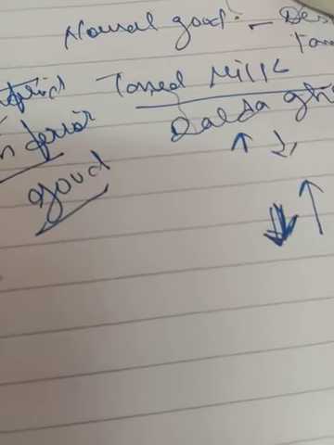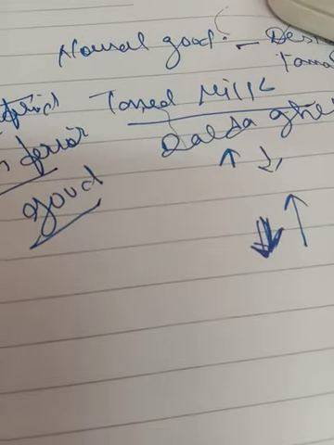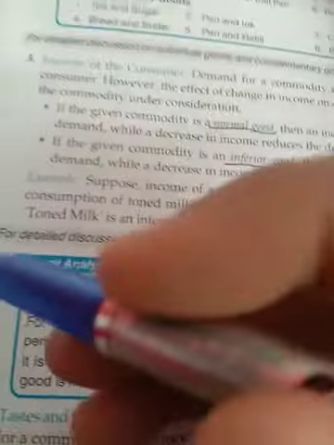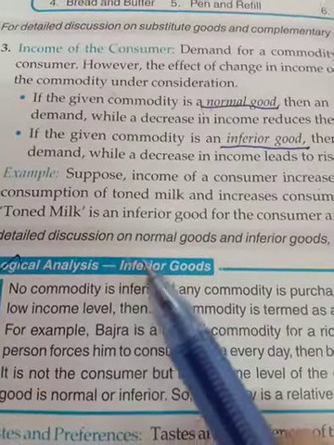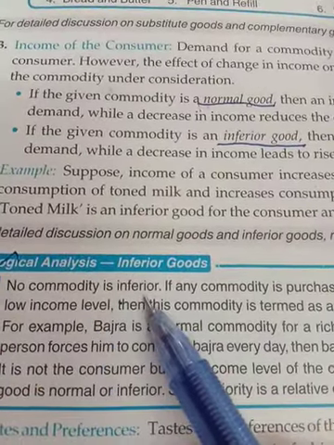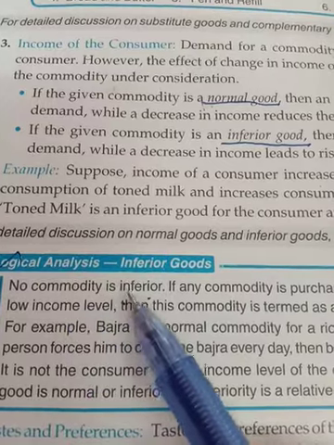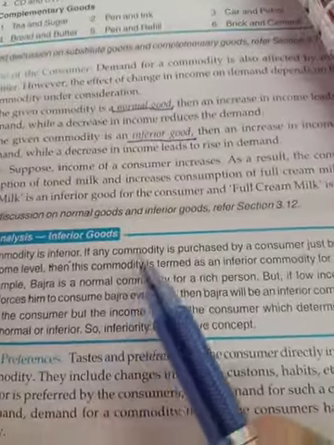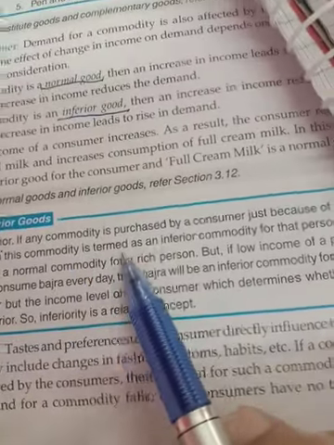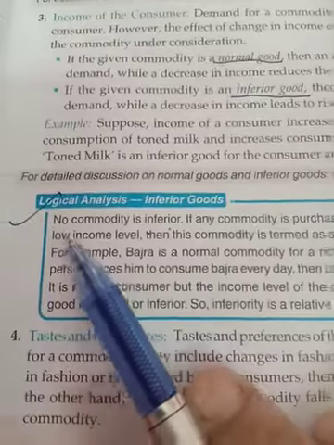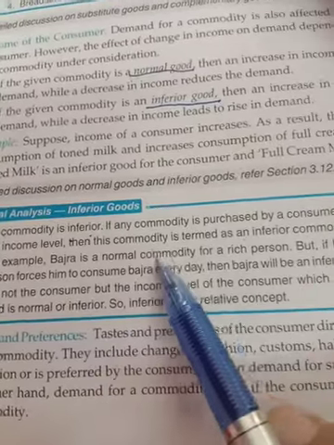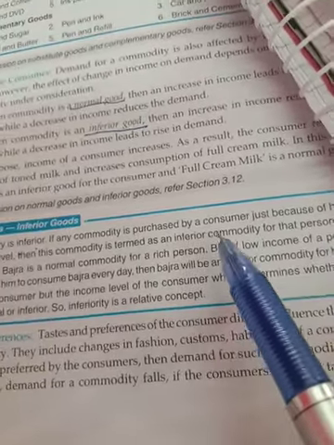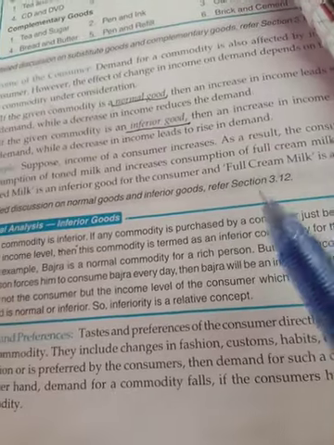Now, if we are talking about one factor at a time, then all the other factors will remain constant in this case. Now, this is a very important question mentioned over there, that no commodity is inferior. So all the commodities are considered normal. It depends upon the income whether the commodity is declared normal or inferior. If any commodity is purchased by a consumer just because of his low income level, then this commodity is termed an inferior commodity. So it is the income which decides whether the good is inferior or normal.